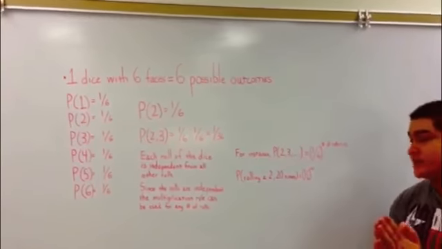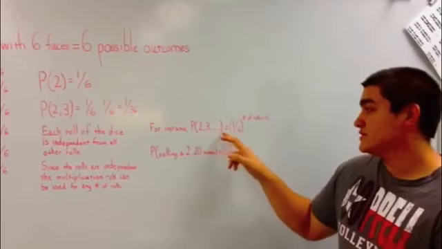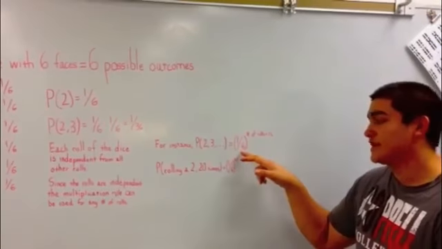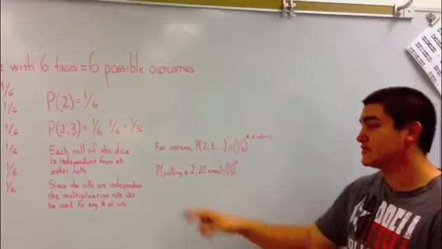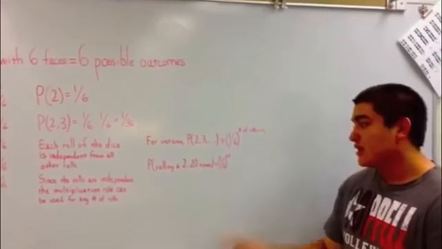Let's say we want to roll a 2, or whatever number, no matter the number of rolls, the probability of each roll will be 1/6. So let's say, what's the probability of rolling a 2 twenty times? It'll be (1/6) to the 20th.